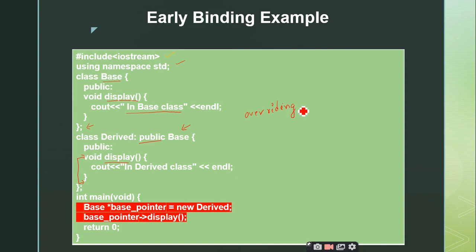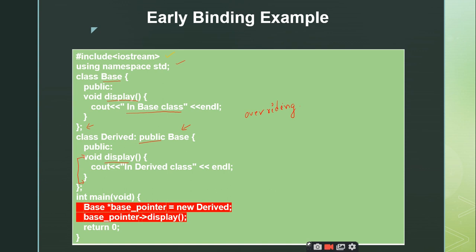Overriding means you should have the same signature. That means it should have the same function name, return type, as well as parameter list, but the definition which the function has will be altered, right? It will have a different body in the base class and in the derived class. So this is called the overriding concept. The simple statement that I am going to print in the display function of the derived class is in derived class, right?